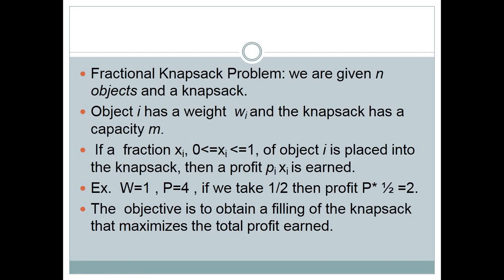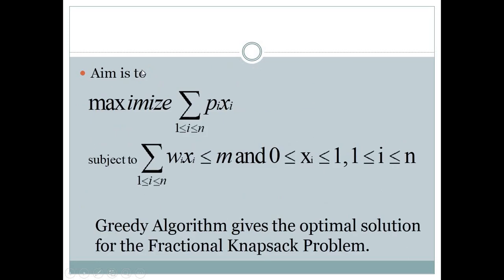So here the objective is the same as in the 0-1 knapsack problem. We have to maximize the sum of Pi xi, meaning profit, subject to the total weight being less than or equal to our given limit, where xi is between 0 and 1, and we choose items from the given set.